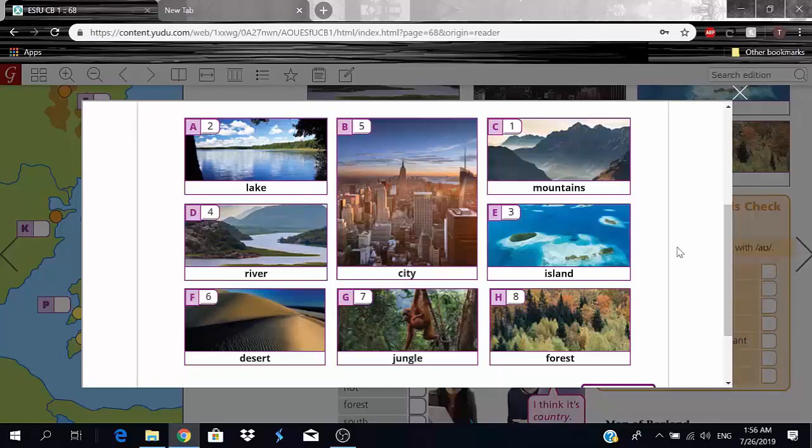Picture D. What time of day is it? Picture E. Is the island big? Picture F. Are there any animals in the picture? Picture G. Can you see any birds? Picture H. Are there any trees in the picture?